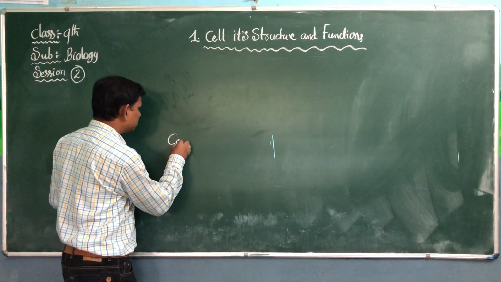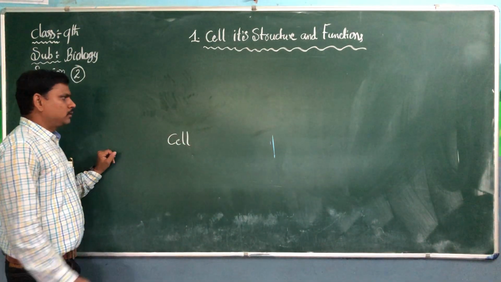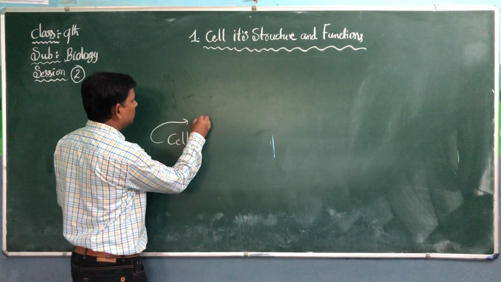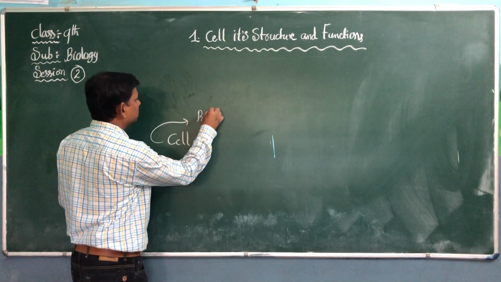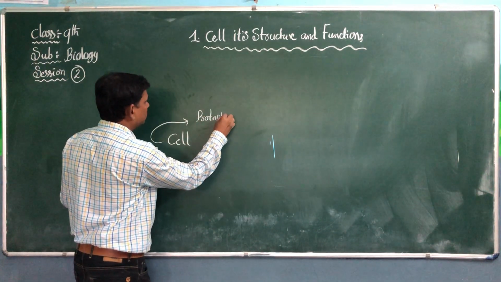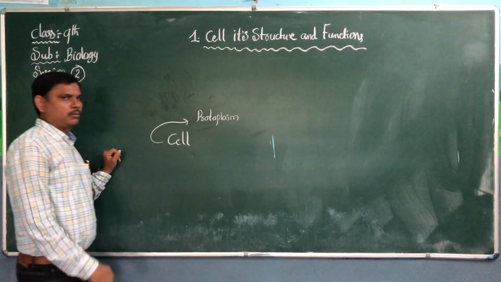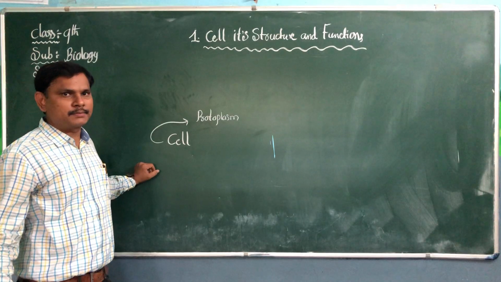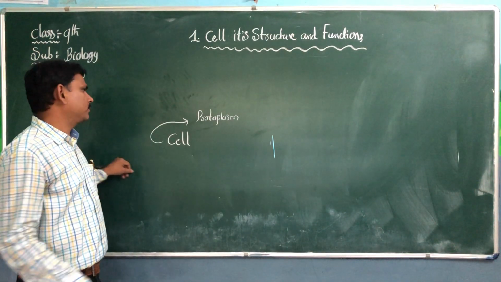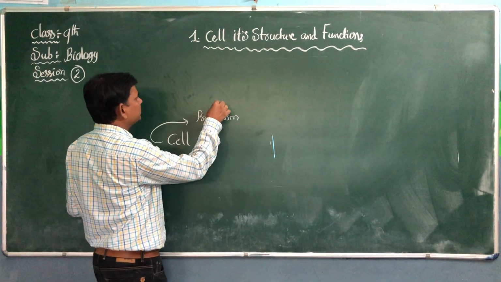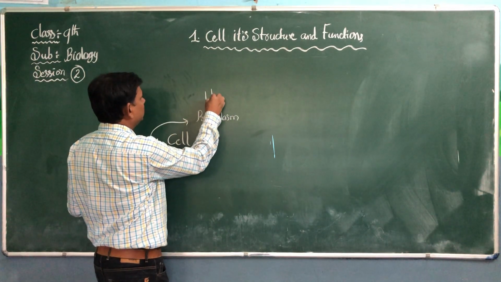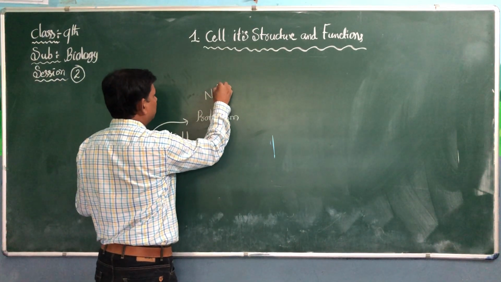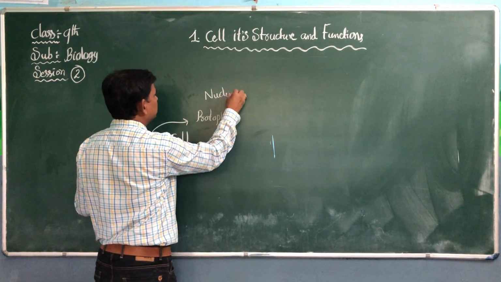Cell. A cell is made up of protoplasm. In olden days, this protoplasm was called cytoplasm. This protoplasm is made up of nucleic acid.